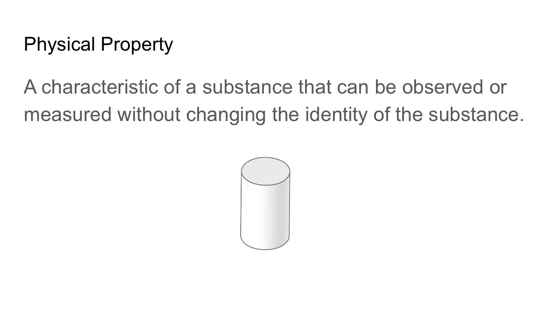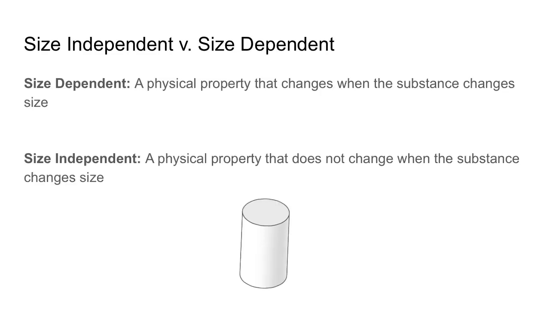Maybe I was trying to find out if it was gold or copper or iron or anything else. The physical properties of this cylinder are what's going to let me know the identity of this cylinder, and that's what we're going to be looking at today: what physical properties can help us figure out the identity of substances. So the first thing that we need to know about physical properties is that there's two different types.